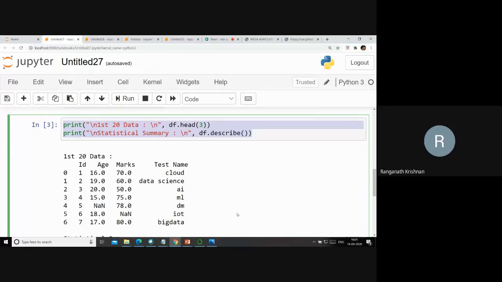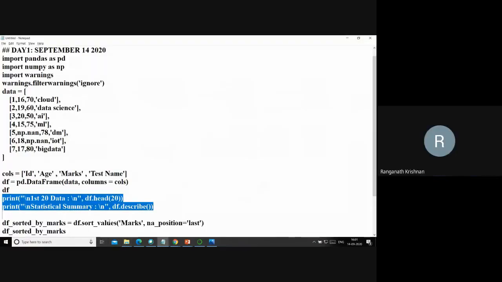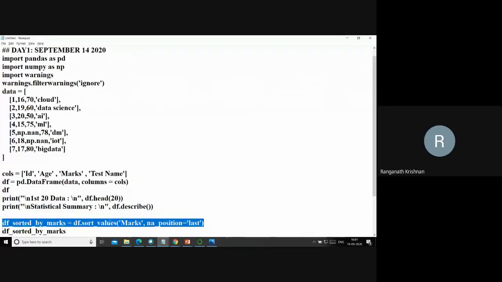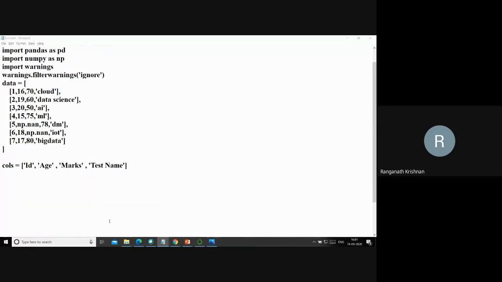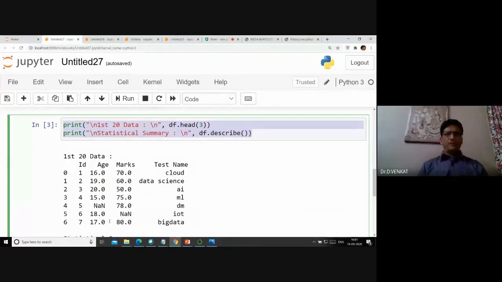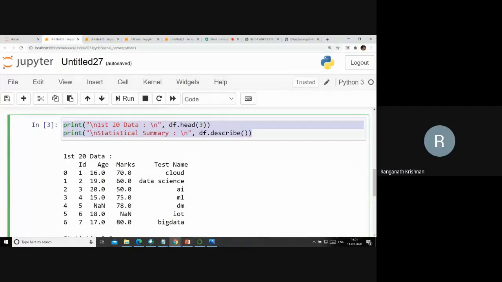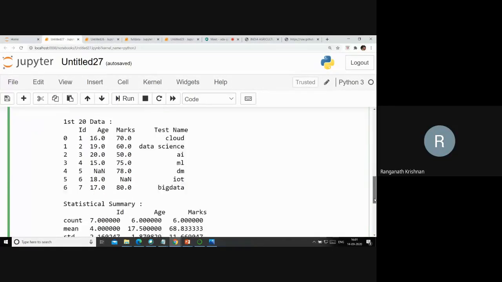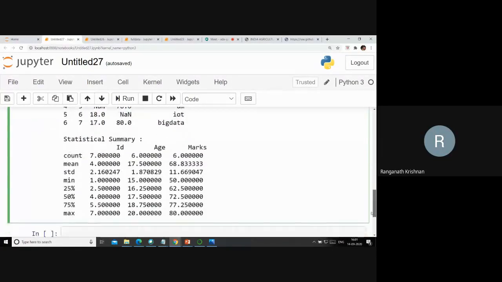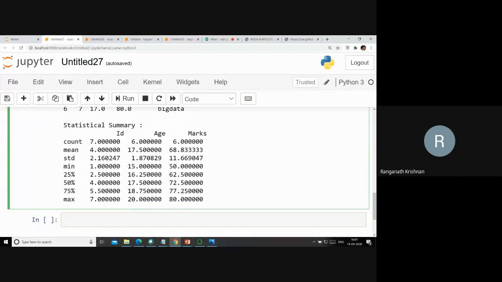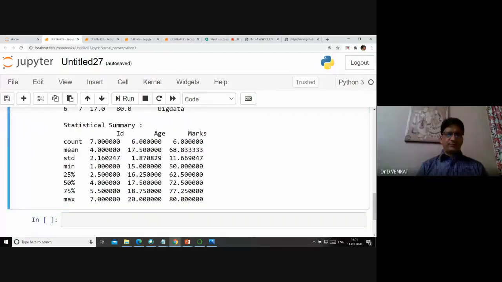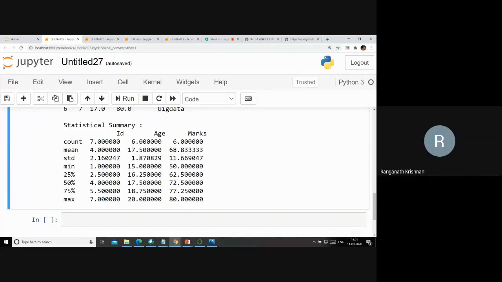Does anyone able to explain that min to max, 25%, 50%, 75%? Can anybody tell what it is? Of what?